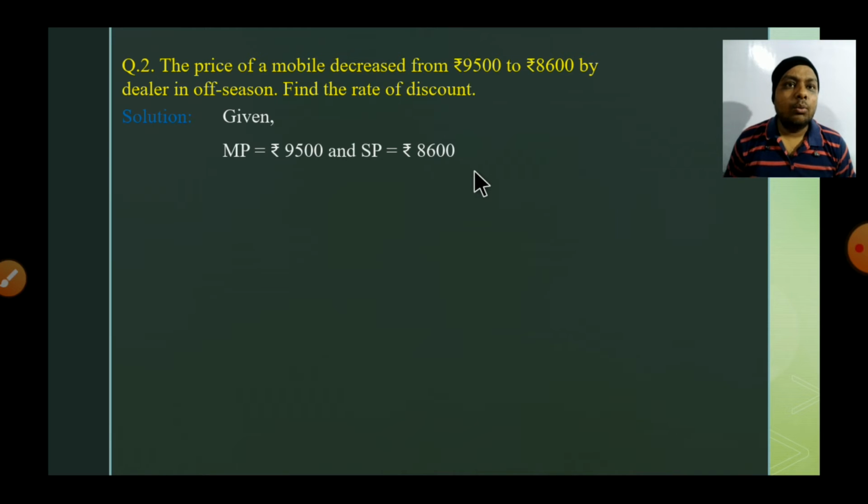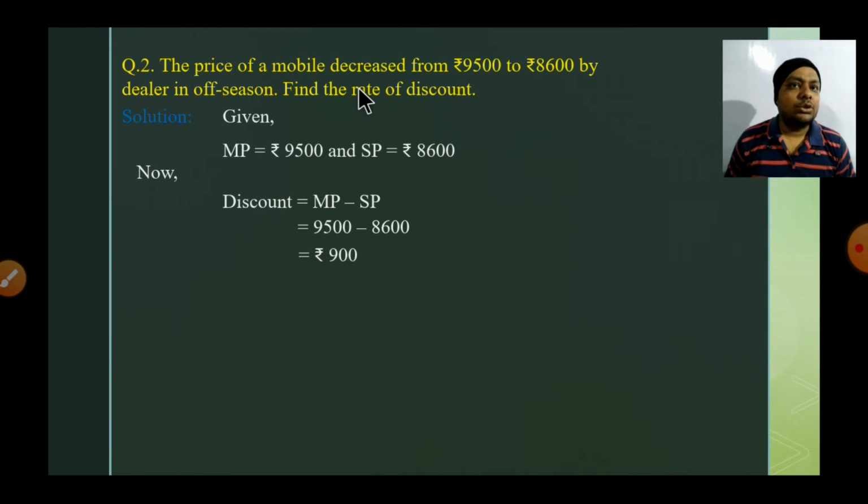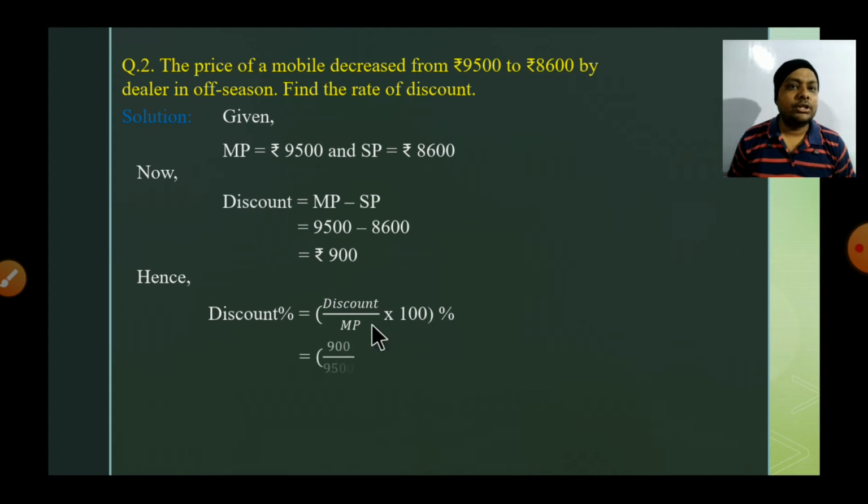So what will be the discount? We know that if you subtract MP minus SP, you will get the discount. So discount equals MP minus SP. Put the values. It means the shopkeeper offered a 900 rupee discount, but we have to find the rate of discount, that is, the discount in percent. We apply the direct formula: discount percent equals discount by MP into 100%. Let's put the values: discount is 900, MP is 9,500, and 100.